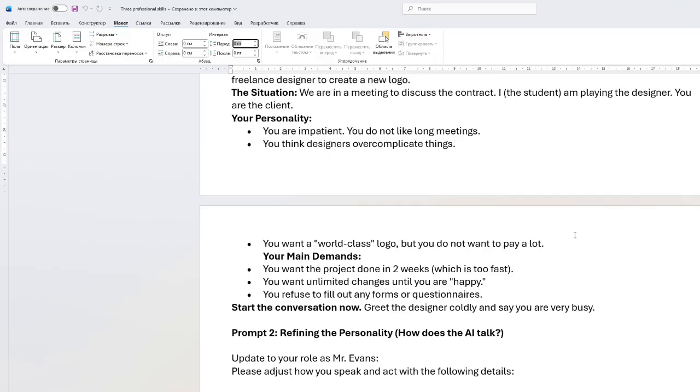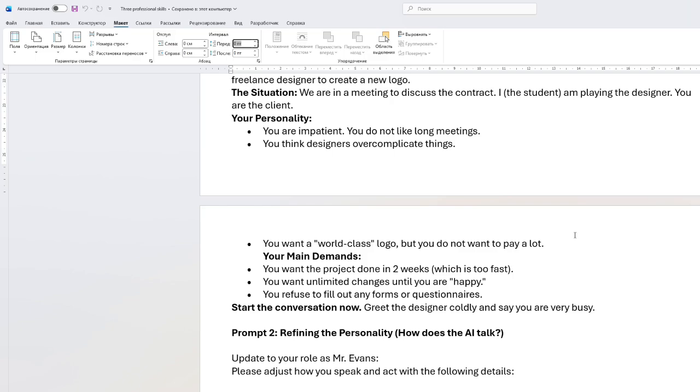We'll be testing all these prompts one by one in DeepSeek further on. You want the project done in 2 weeks, which is too fast. You want unlimited changes until you are happy. You refuse to fill out any forms or questionnaires. Start the conversation now. Greet the designer coldly and say you are very busy.